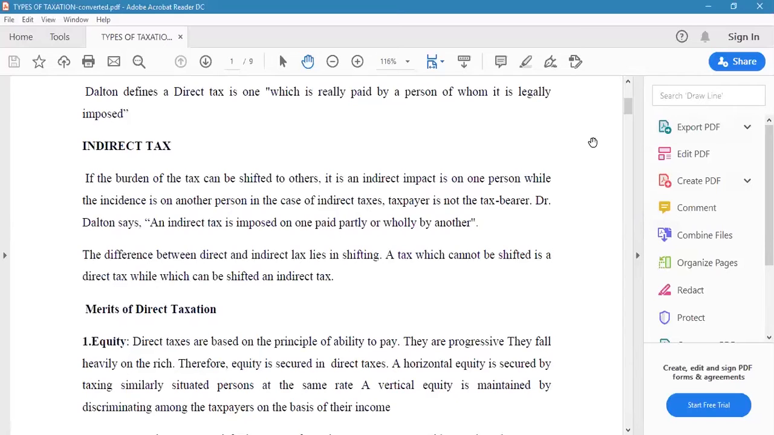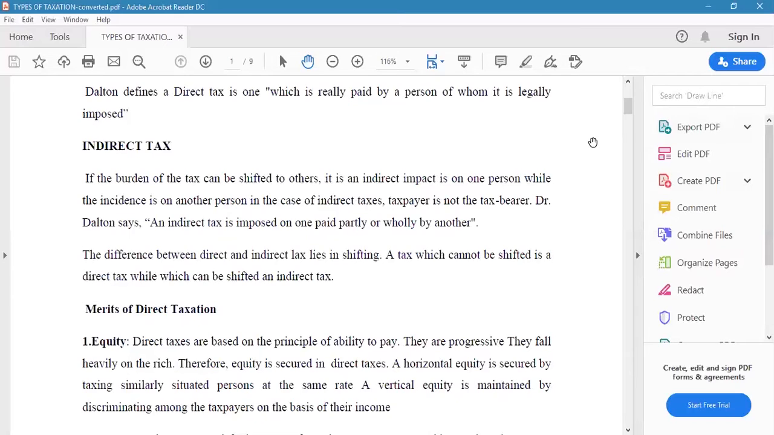Dr. Dalton says an indirect tax is imposed on one and paid partly or wholly by another person. Here, partly or wholly denotes that 50% or 20% will be paid by the person on whom the tax is levied. The rest of the tax will be paid by the consumer or retailer or wholesaler.